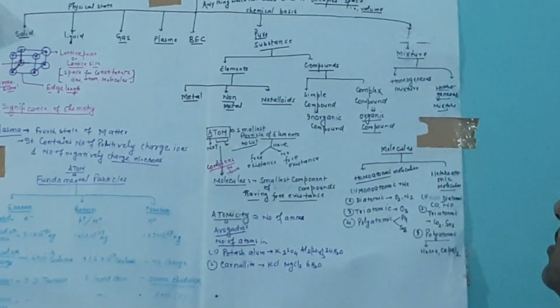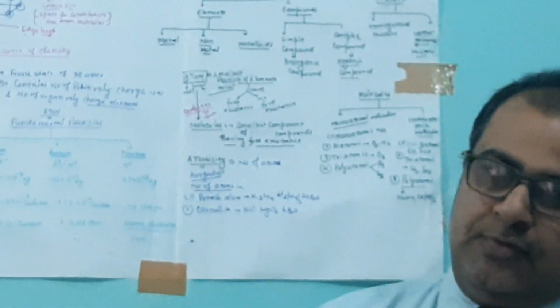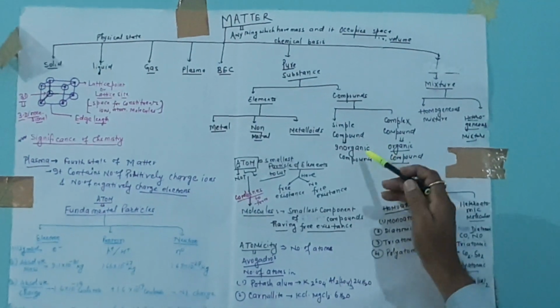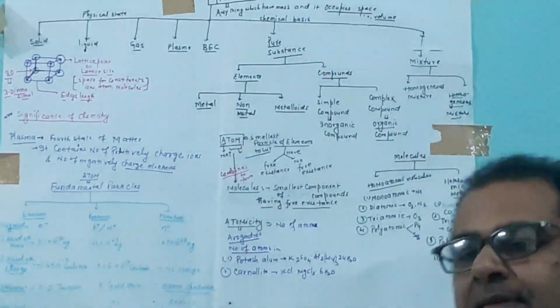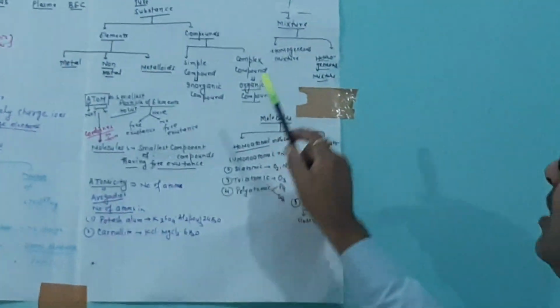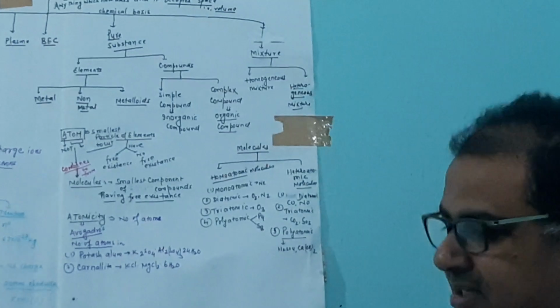And compounds are those substances which are composed of more than one component in a fixed ratio. They are further classified into two groups, that is simple compounds and complex compounds. Simple compounds are generally called inorganic compounds, and complex compounds are generally called organic compounds. And mixtures also classify into two groups, that is homogeneous and heterogeneous mixtures.